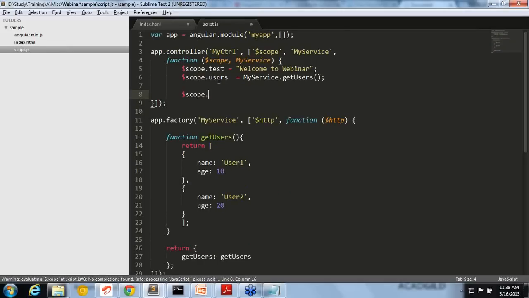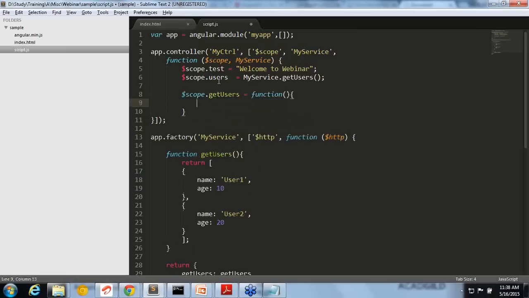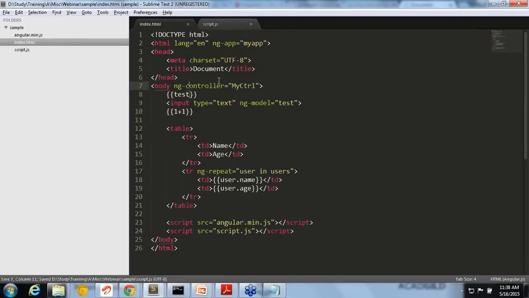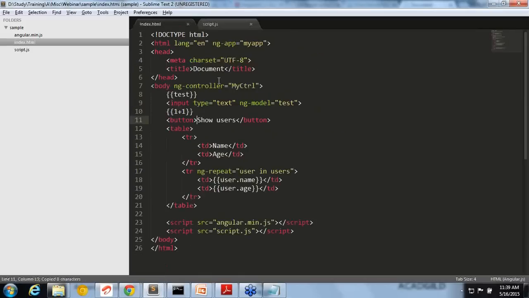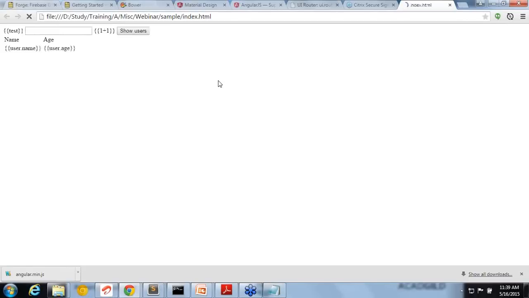So getUsers, I am calling. I want to show the users only when I am clicking a button. Okay, so then I can do the same thing here, right? I will not show them initially. Instead, I will put a button, show users. Now let's say this is getUsers, right? This getUsers is attached to the scope, so it is available here. So I can just use another custom attribute or directive available, ng-click, and say getUsers. Now if you see the page, the users are not showing up, right? When I'm clicking on this button, it's showing up.